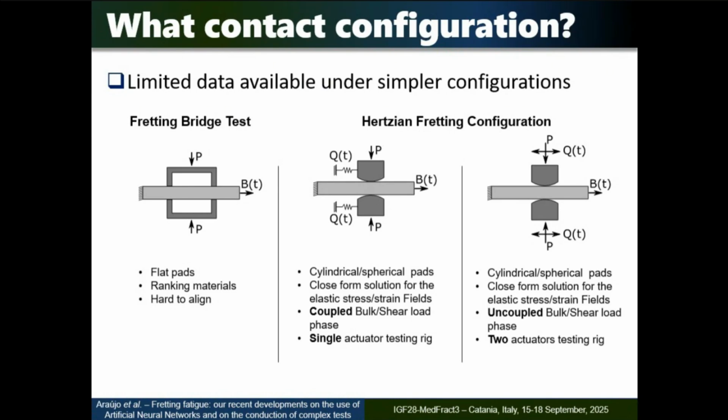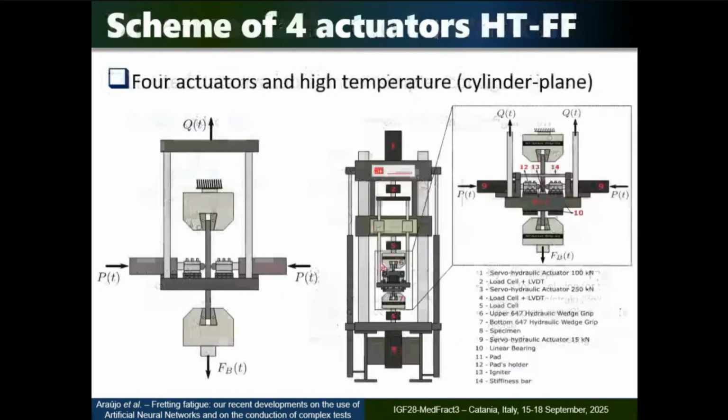These are called two actuators fretting rigs, but they cannot change the normal load, which is also another limitation. So we wanted something extremely flexible where I can change any of these loads in any way. So that's the rig we have been working on.